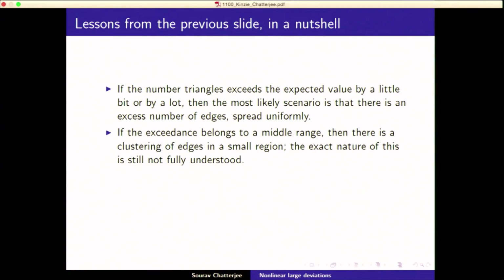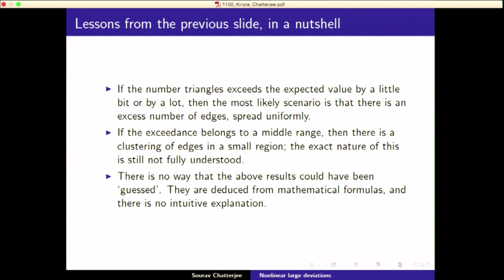If the excess number is a small fraction more or a large fraction more, then you would expect the heterogeneous behavior. Then you would expect that all the edges are spread uniformly. Whereas if it belongs to the middle range, then there is a clustering of edges. Then you can say that with high probability, there is a clustering of edges. And the exact nature of this is still not fully understood.